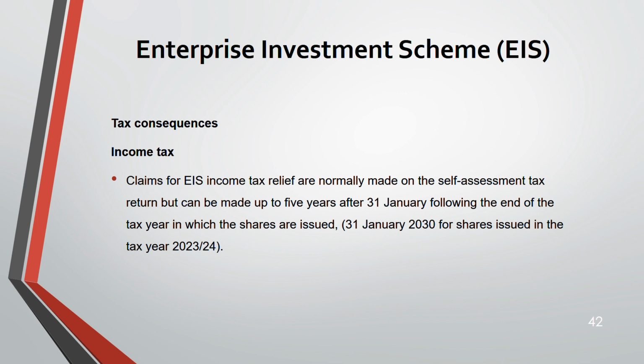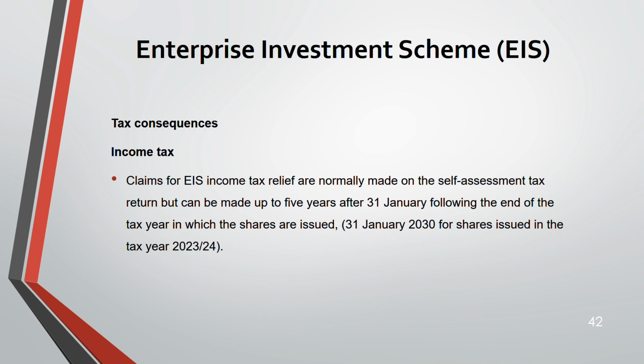Let's say you have issued the shares in the tax year 23-24.